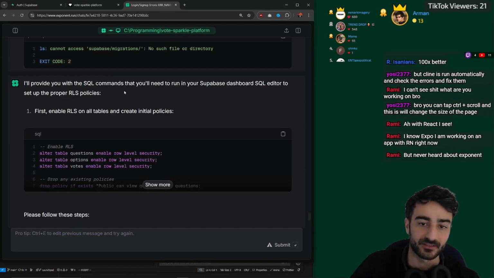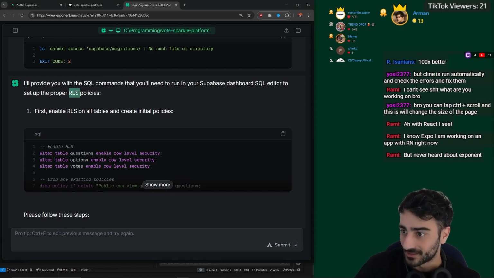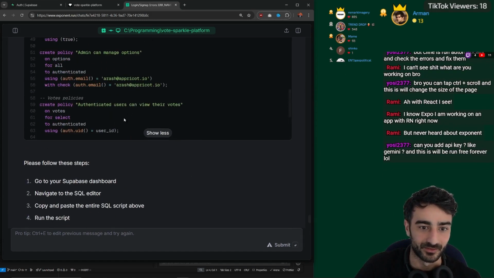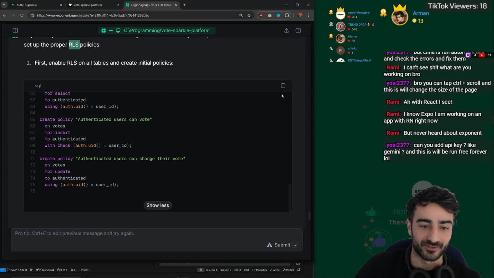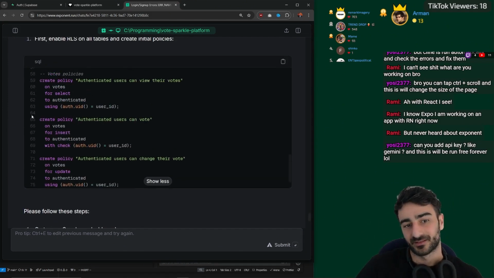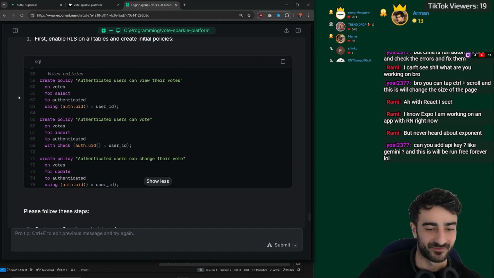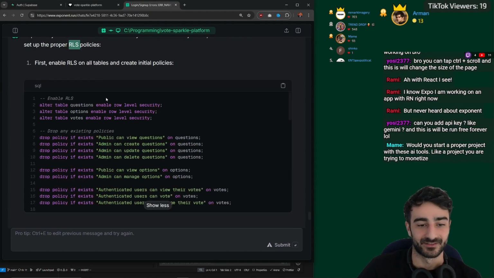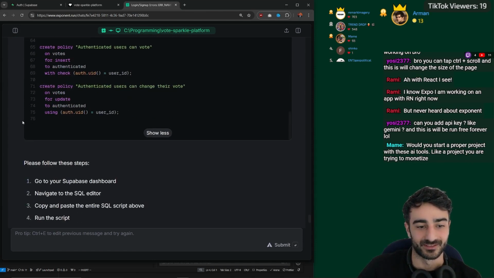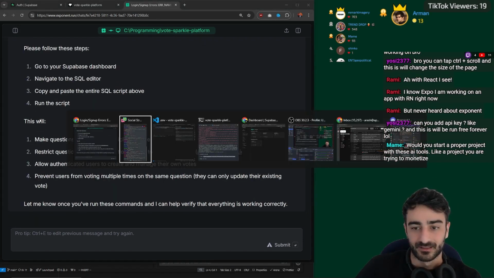I'll provide you with the SQL commands you need to run in your Supabase dashboard to do all the RLS. Shout out to whoever said the RLS stuff, Tiago Gomez da Silva. They were correct. So pretty much to give the admin permissions and stuff, we need to execute all this. I think we can do it in one go. That's one really cool thing about Supabase. I guess a lot of platforms would have this. You don't have to mess with the UI. Just get the AI to give you all the SQL code to run, and then it just updates your database for you.